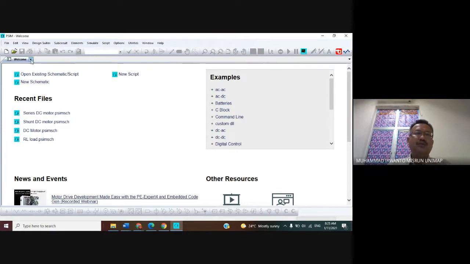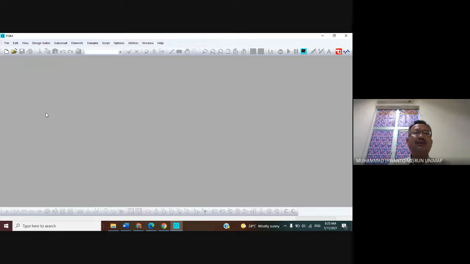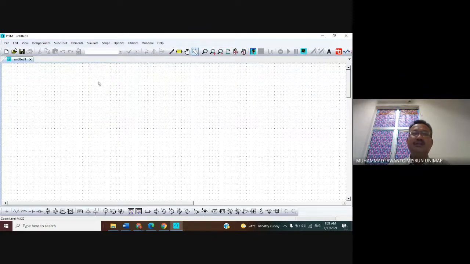If we want to close this, no problem. And then we want to view the PSIM CAD. Please click the menu bar New in here. We have the small dot in here; it is the window of the PSIM CAD.